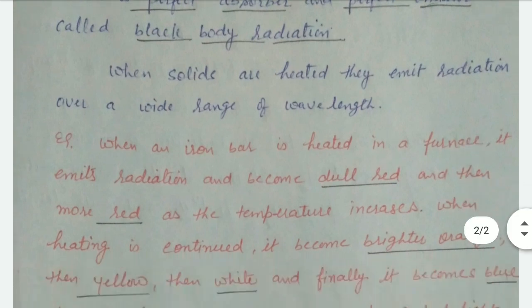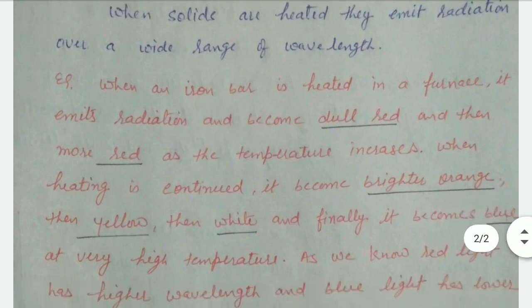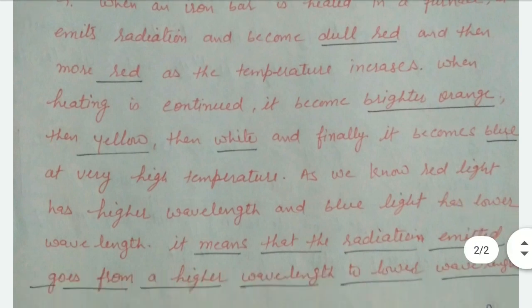For example, when an iron bar is heated in a furnace, first it turns dull red, and as the temperature regularly increases, it converts to red, then brighter orange, then yellow, then white, and finally blue.